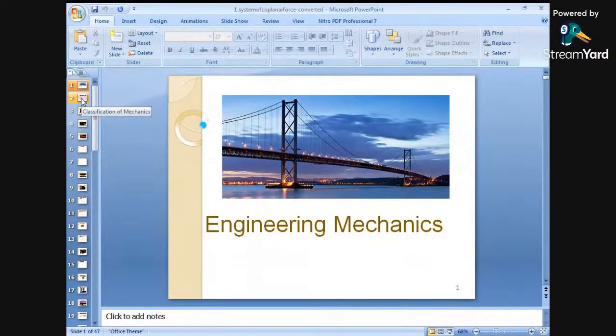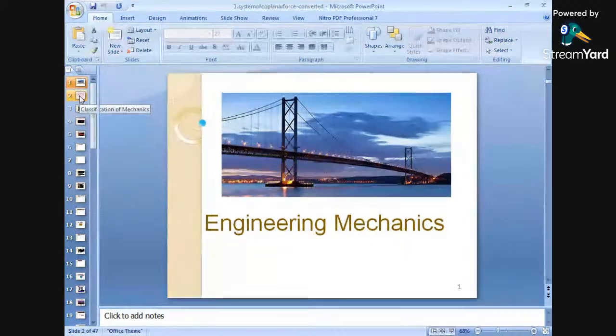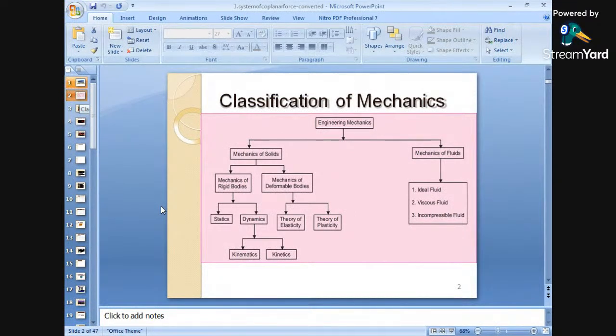This mechanics has been broadly classified into various branches. We'll see one by one the different concepts regarding engineering mechanics. First, engineering mechanics has been classified as mechanics of solids and mechanics of fluids. Mechanics of solids is divided into mechanics of rigid bodies and mechanics of deformable bodies.